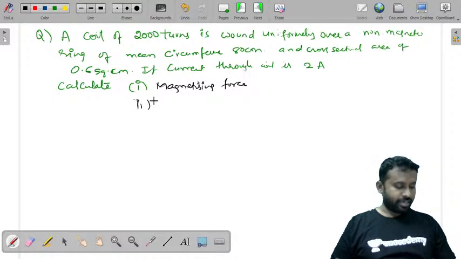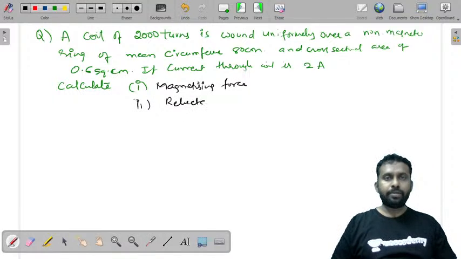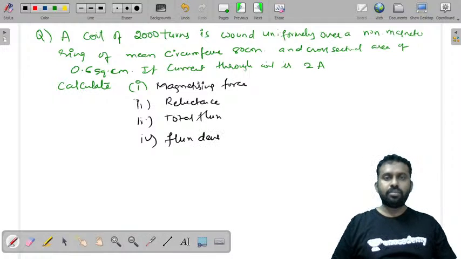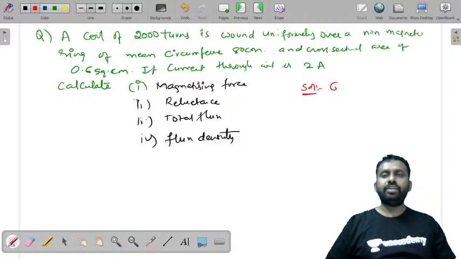Then we are asked to calculate reluctance. Then we are asked to calculate total flux, and then we are asked to find what is flux density. So first, whenever you are given a question like this, first you need to write what is given to you. What is the given data?